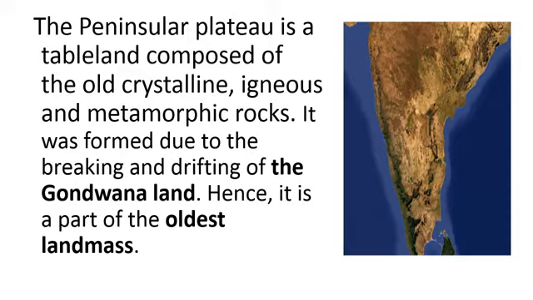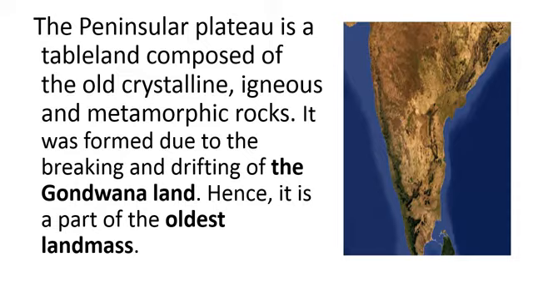Crystalline rocks are also formed in the same manner, but the difference is that when lava comes out on the surface of the earth, it takes time to cool down, and during this time crystals form. When lava cools down slowly, it becomes crystals, and from crystals the igneous rocks are formed.